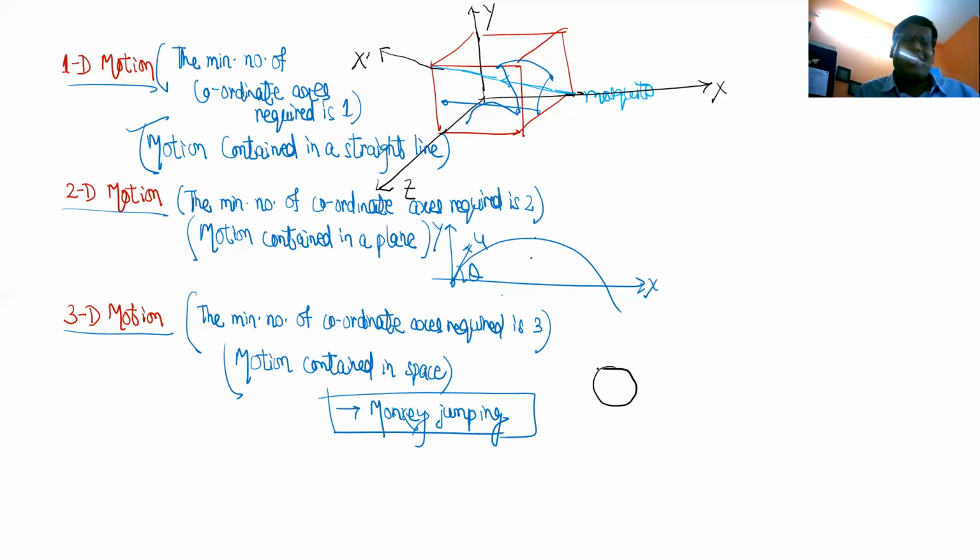Can it be a hollow sphere? Can it be a solid sphere? Now in a 2D plane, for everything you have to do it like this only. Whether you want to draw a circle or a ring or a sphere or a disc, you have to draw it like this only, right? So by looking at it, you can't tell what it is. You have to study what is written there, what is written in words, the context. Got it?